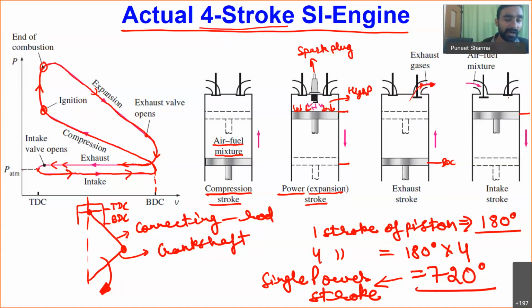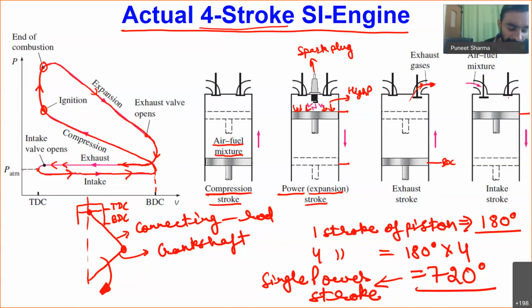So that's why these IC engines cannot be called thermodynamic cycles, but we take certain assumptions, whatever we have considered as the air standard assumptions, and after taking the air standard assumptions, we try to make it close to some cycle, and that is actually our air standard Otto cycle. Okay, particularly for the case of SI engines.